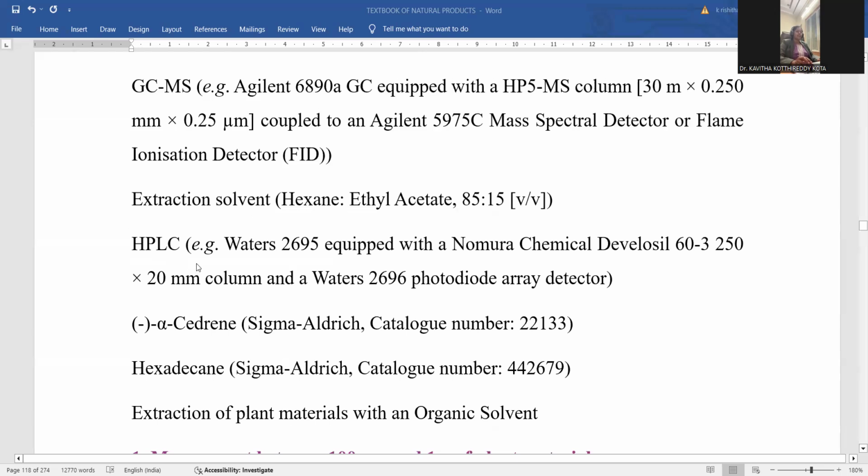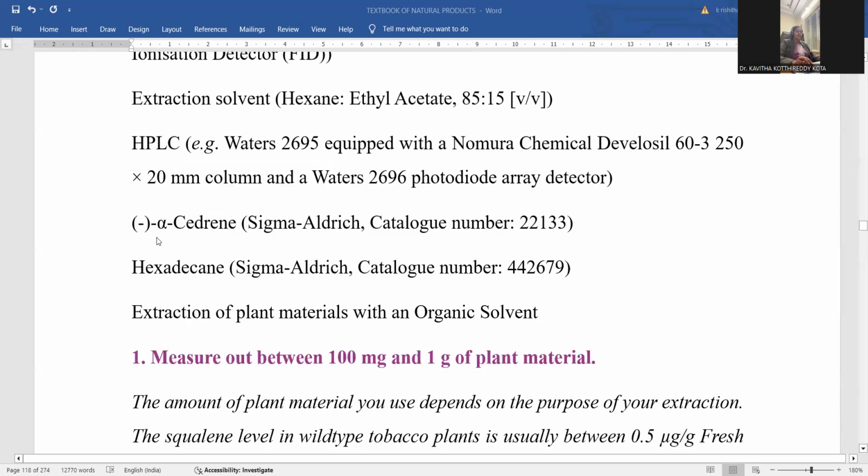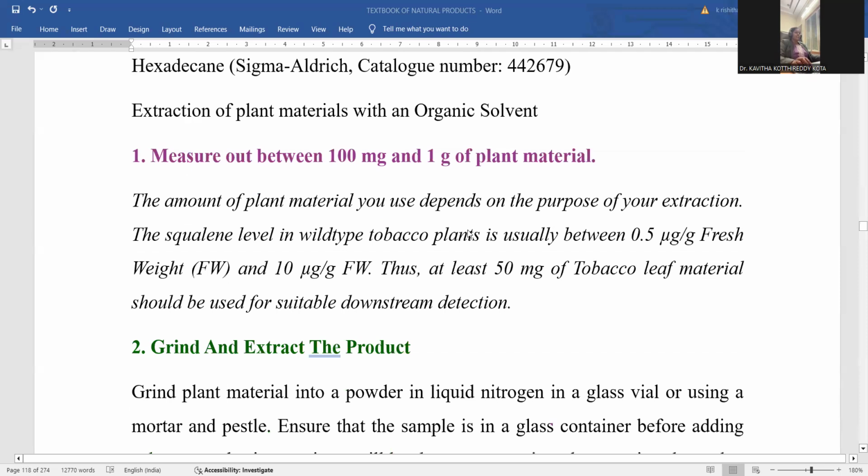HPLC, high pressure liquid chromatography, is an important method applied for the separation process. And here, alpha-cedrene is the kind of compound to be diagnosed by means of this process. Hexadecane is the compound purchased from the source called Sigma-Aldrich, and the extraction of plant material with the organic solvent takes place. Initially, you are supposed to proceed in a step-by-step manner.